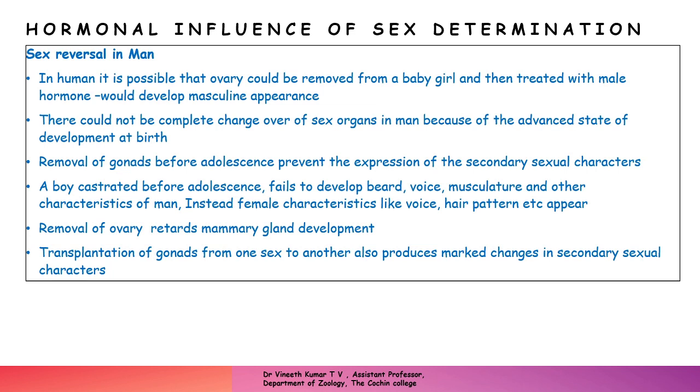This is what is called sex reversal or hormonal influence. So in man, you cannot completely change the external genitalia or the sex organs by hormonal influence. The only thing that can be done under hormonal influence is that the secondary sexual characters can be reversed.